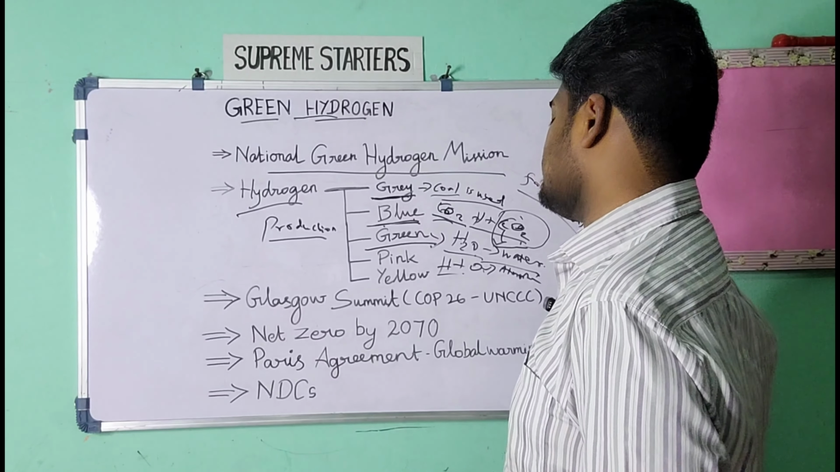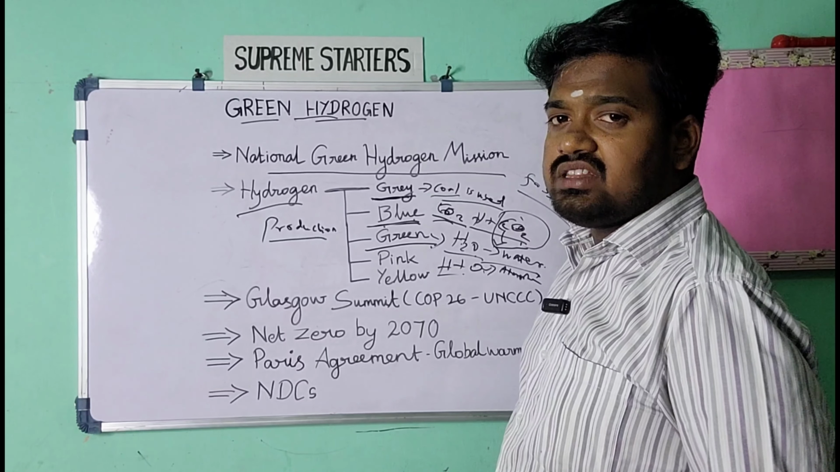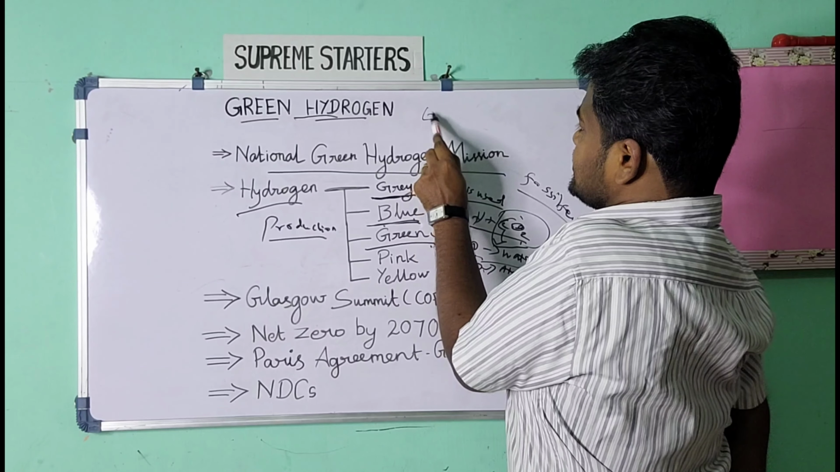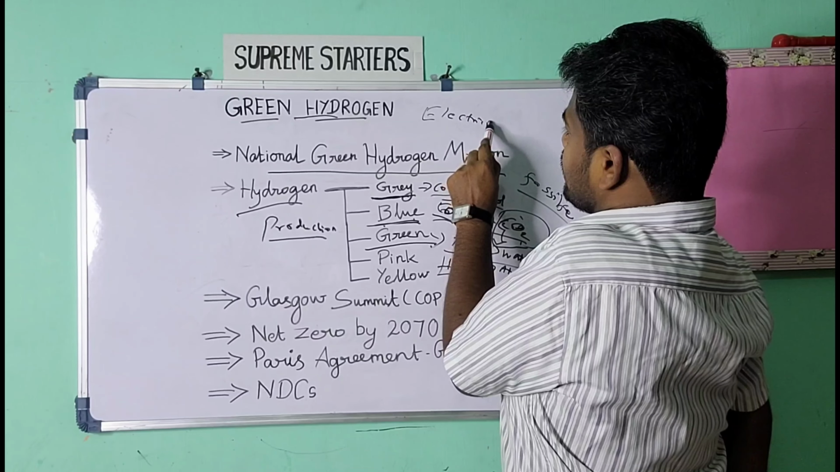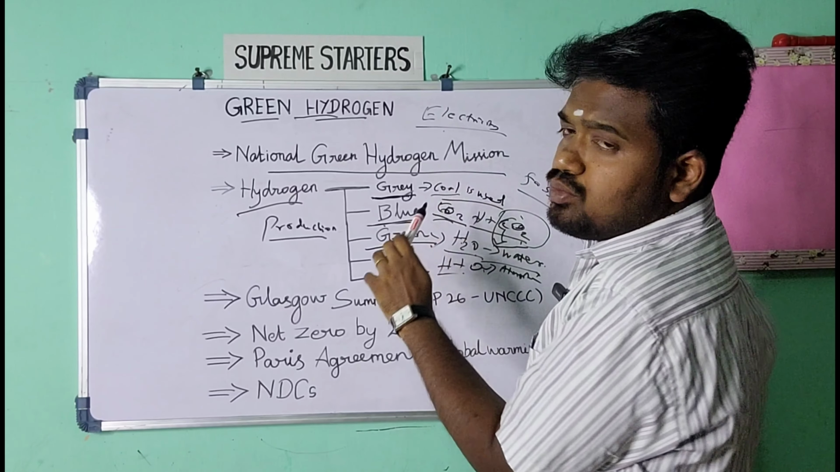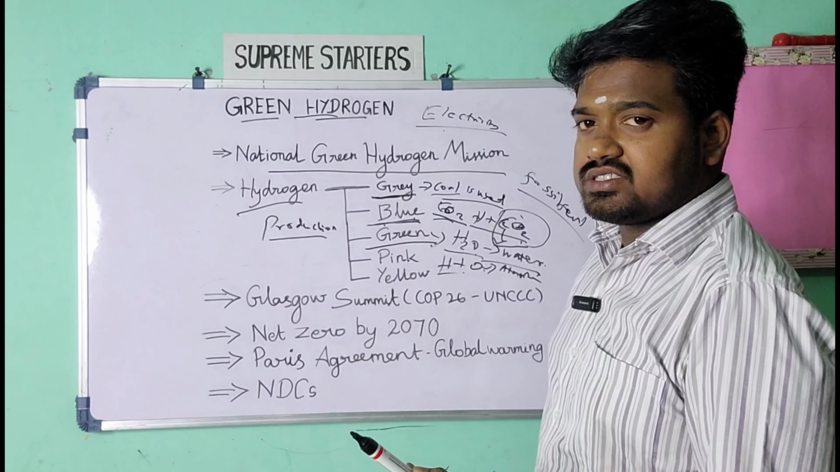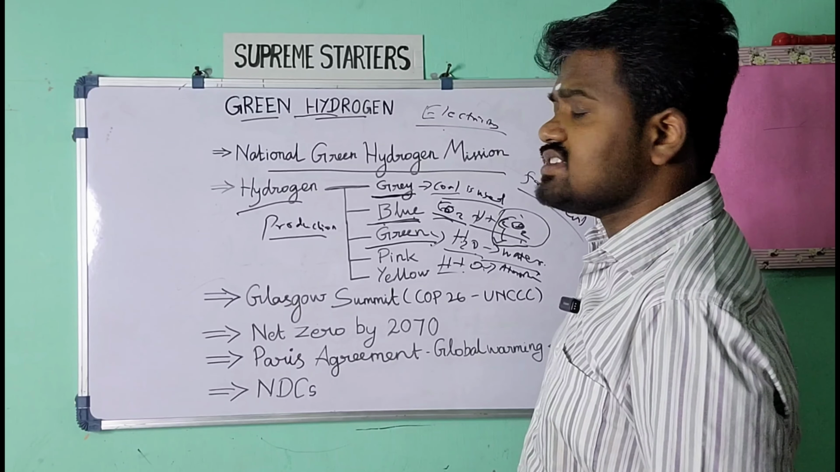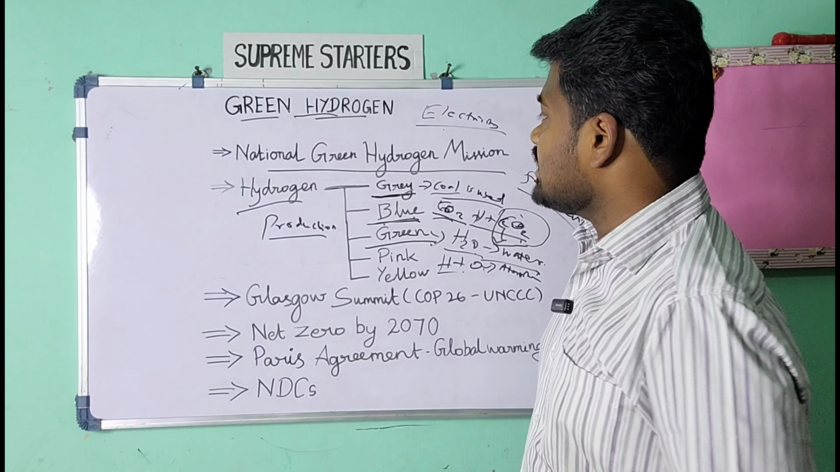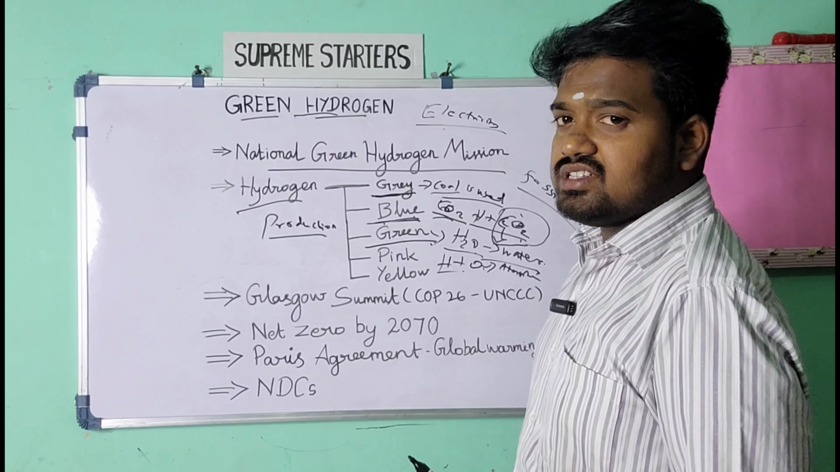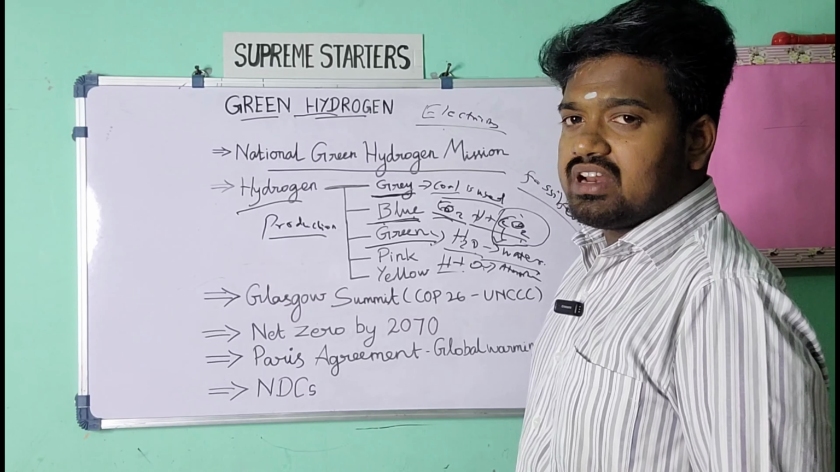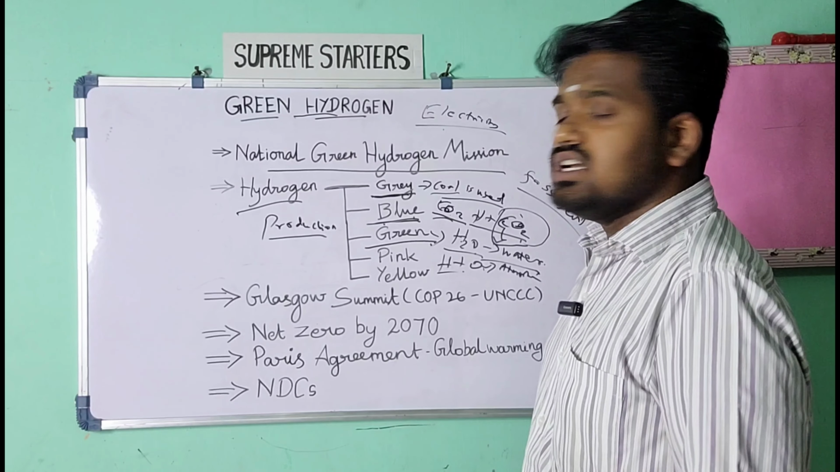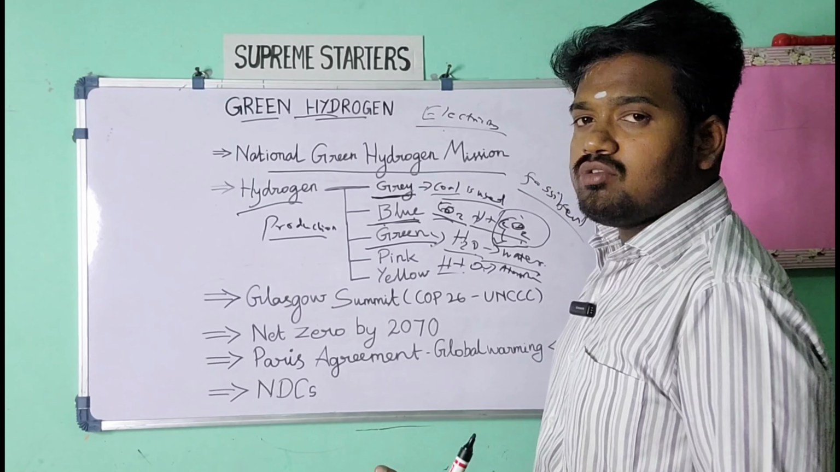And in this process, a very important thing you have to note is the electricity used. The electricity used should be obtained from a renewable source of energy. Then only can we call this green hydrogen. So note it down that the electricity which we are using for the electrolysis should be obtained from renewable energy, either solar energy or wind energy or any other type of renewable energy, but it must be obtained from renewable energy.